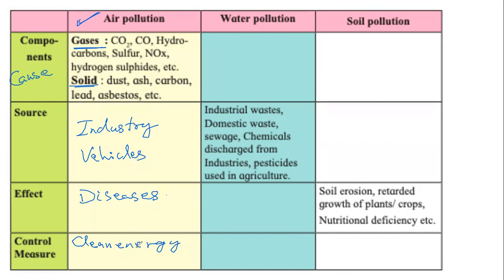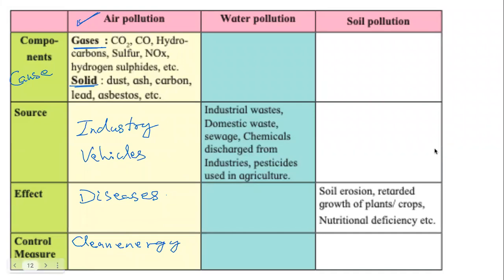We have to be very, very wise and careful about how we are operating our industries. We have to treat the effluents of the factory before we release them into the water. We should not release them, but if we are releasing, we should treat. Can you help me complete the column for water pollution? What do you think are the main components of water pollution?